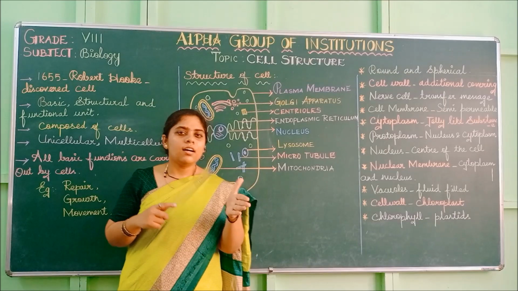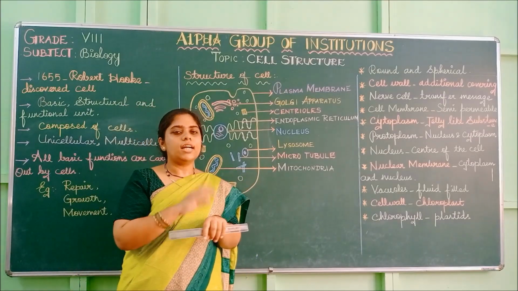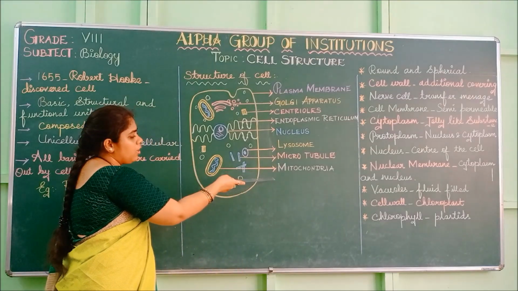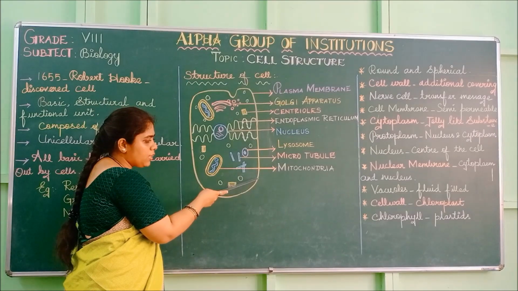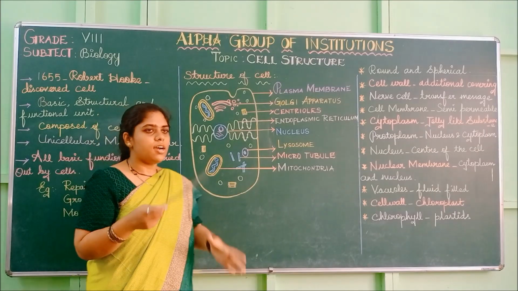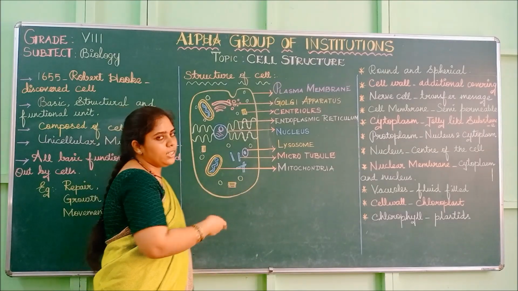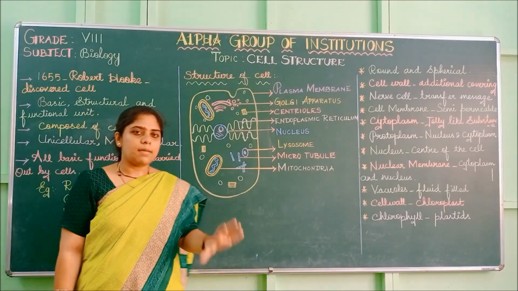It is like a security guard for the cell. It will allow only certain materials to pass inside the cell. If any foreign bodies come, they won't pass through. It will check and then only pass. Not all particles can pass through the cell, because it is semi-permeable.